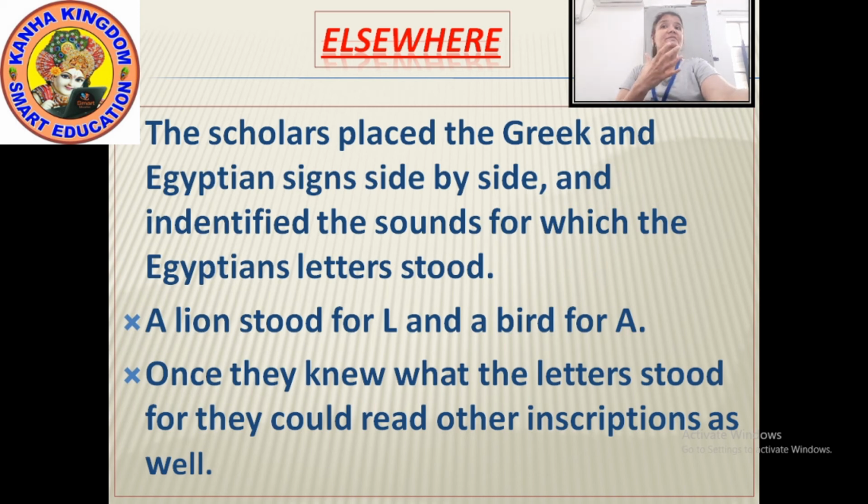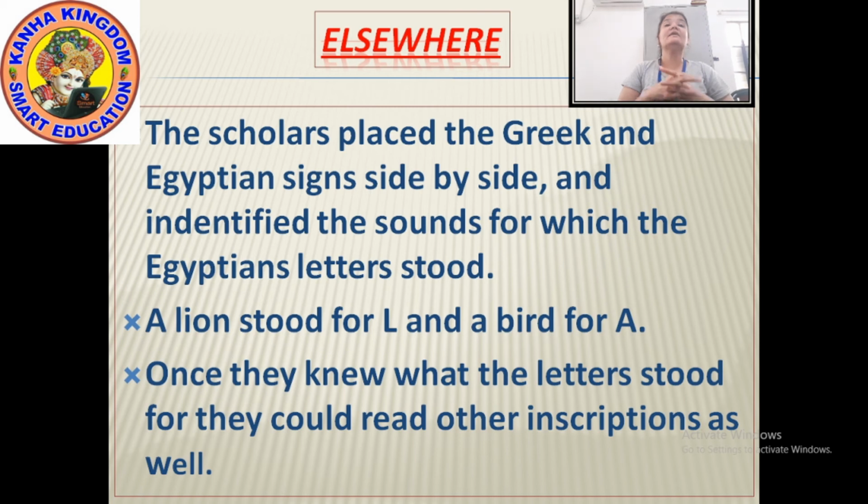You must have seen in the picture there was a picture of a lion and a picture of a bird. The letters written below these pictures they used to identify by the Egyptian letters. Meaning L stood for lion, A stood for bird. And this is how they tried to identify. Once they knew what the letters stood for, they could read the other inscriptions as well.